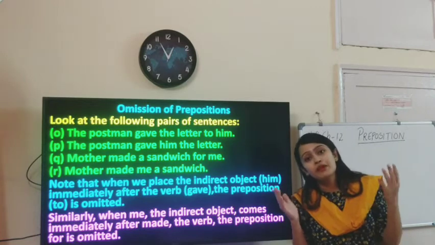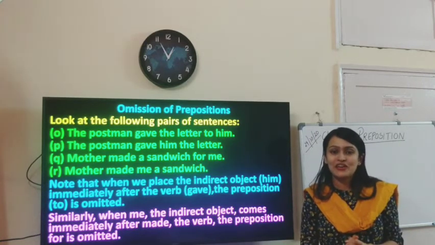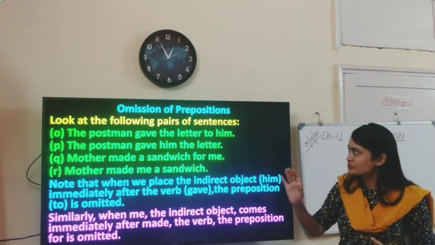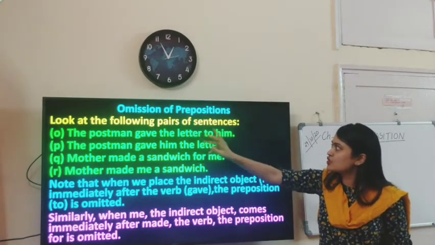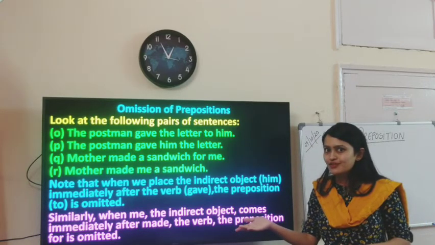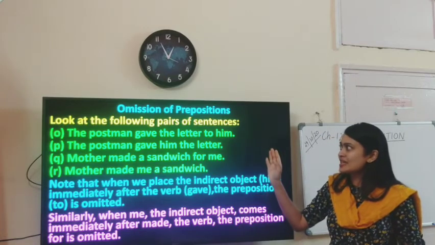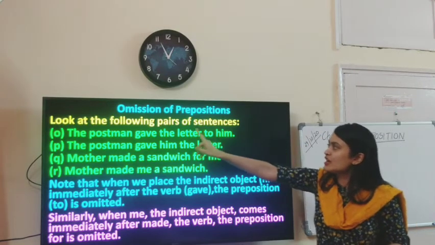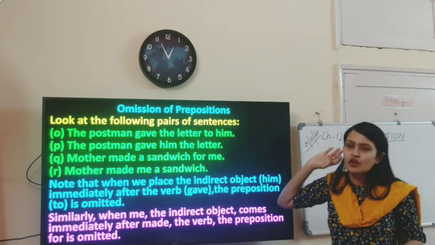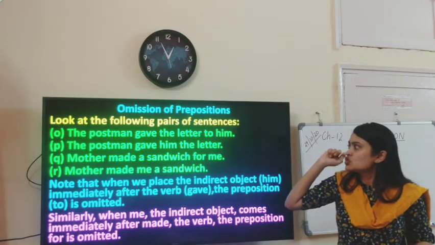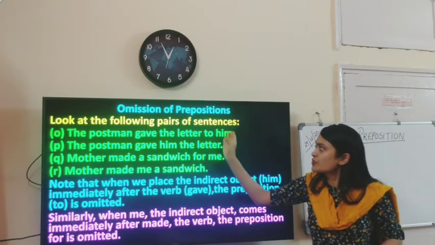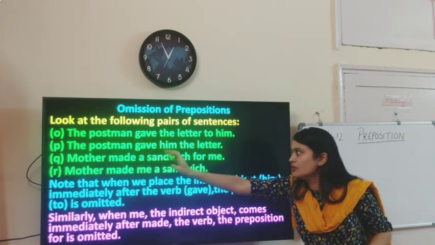Sometimes we don't need the preposition itself. Okay, so omission of preposition is our new subtopic. We'll study these examples first, children. The postman gave the letter to him. Okay, so if you see the example, you will see we have the verb gave over here and we have the pronoun him over here. Okay, so next one. The postman gave him the letter. So the pronoun goes right next to the verb.